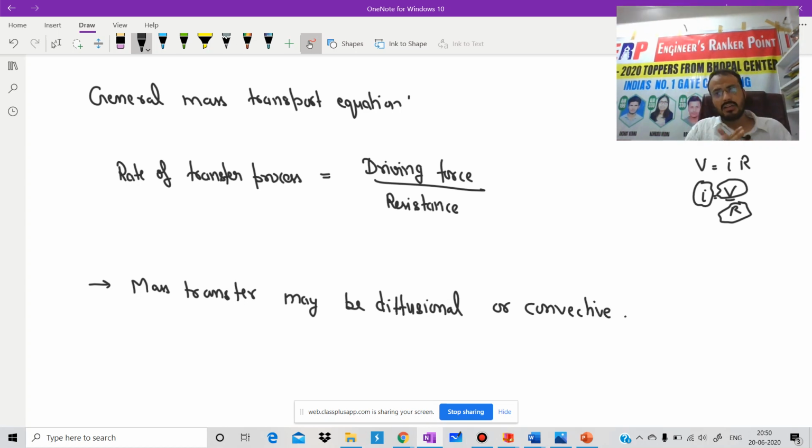We will try to relate this phenomenon with your heat transfer. As you have already studied in heat transfer, we have two types of convection, natural convection and forced convection. In a similar way, here the first is natural molecular diffusion and the second is forced molecular diffusion. Have patience, we will discuss each and everything.